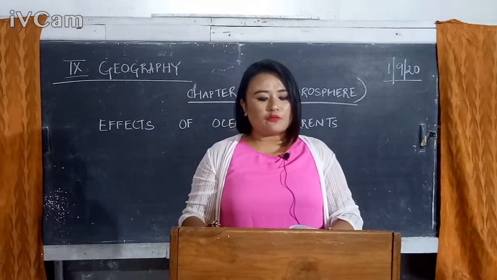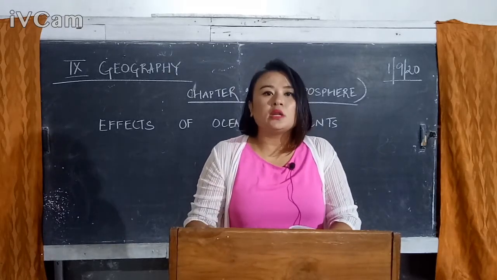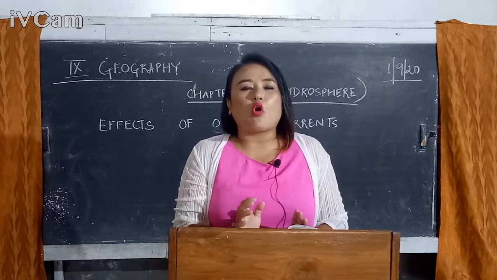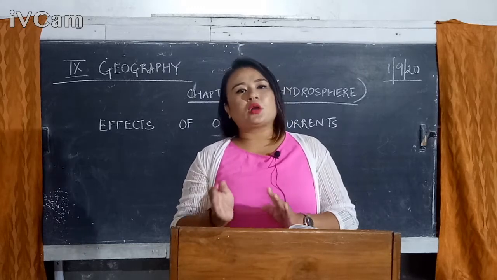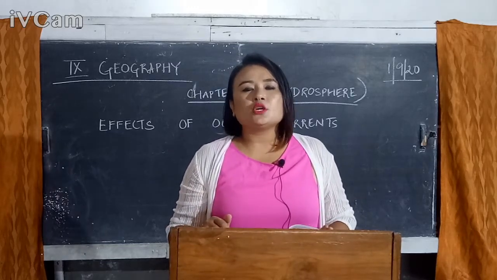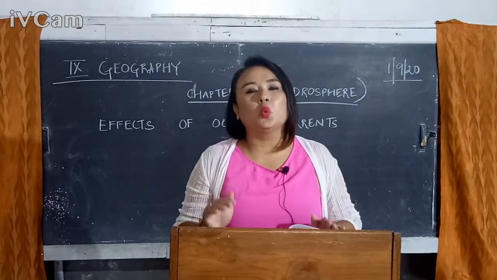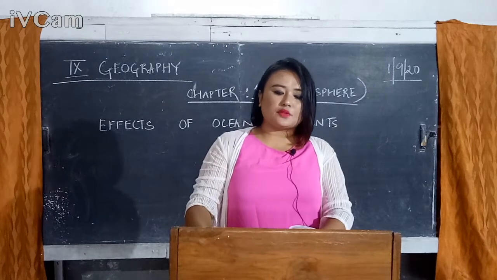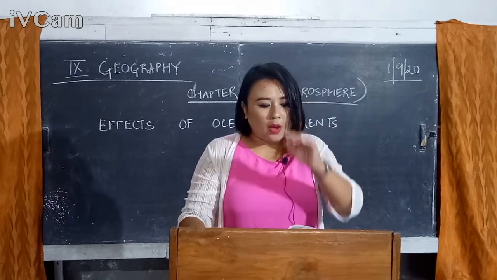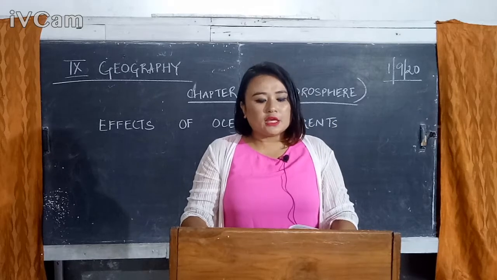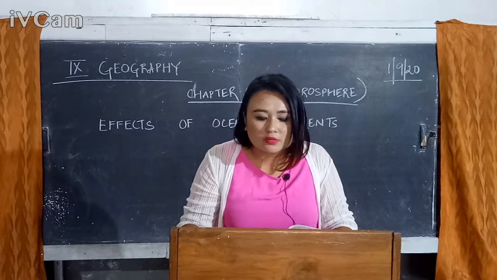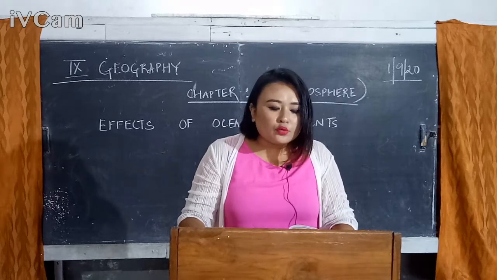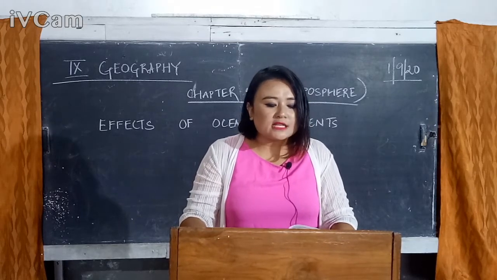So they have cited an example of Peru. See, Peru is greatly cooled by the Peru current. Generally or otherwise, Peru ought to have a hot condition. But because of the Peru current flowing next to it, you can see the temperature of Peru is comparatively cool, comparatively lower. On account of the Atlantic Drift, which is an example of a warm current, the harbors of Norway, even beyond the North Cape, are free from ice throughout the year, while Greenland at the same latitude is icebound all the year. The warm Kuroshio keeps the ports of the Alaskan coast ice-free in winters.